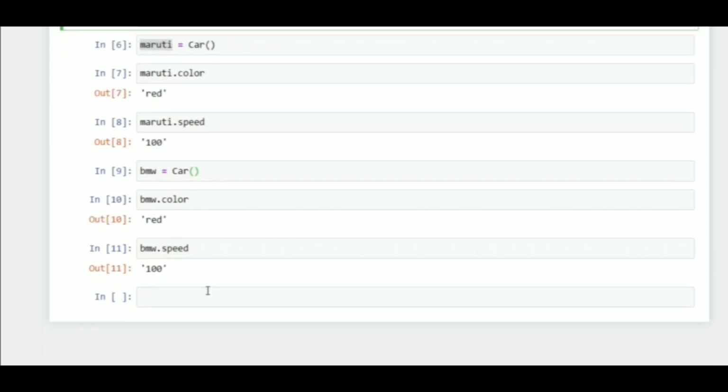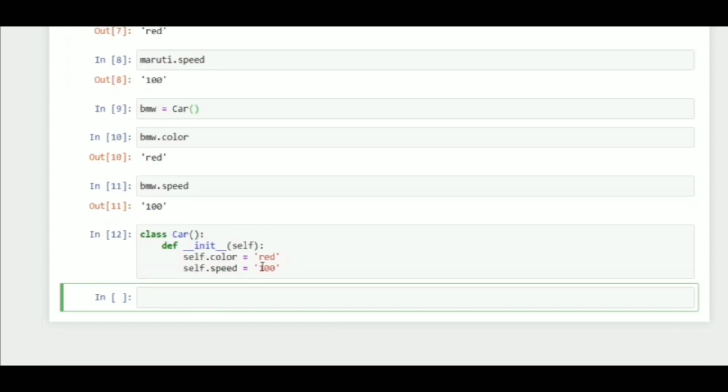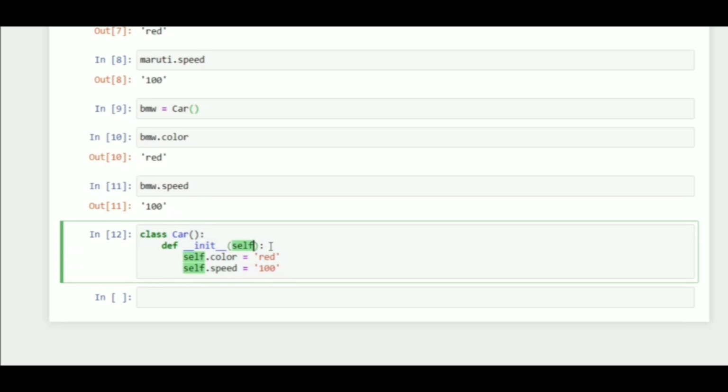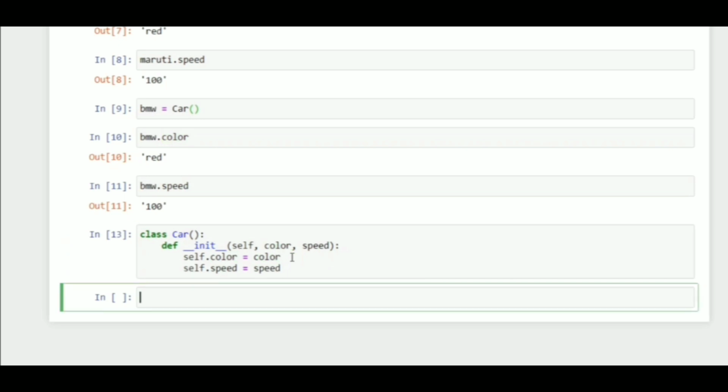Then we have to redefine a new class having some parentheses in this. So this was our original class. Now I will just change here color and speed. So now we are checking two parameters. One is color and another one is speed. Instead of this, I will say color and here I will say speed. So this color is referring to this color and this speed is referring to this speed. This is the recommended way to write your class.